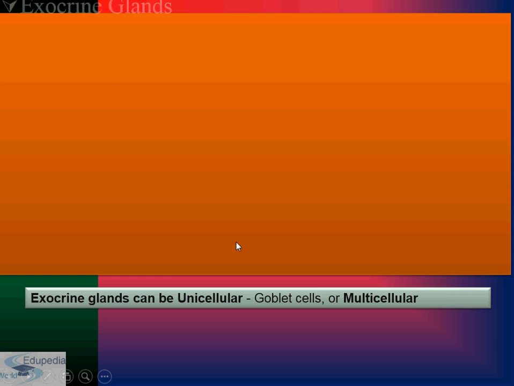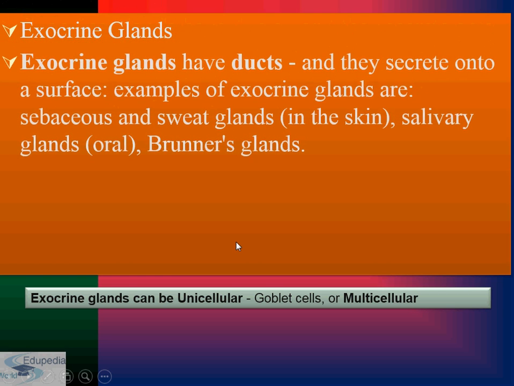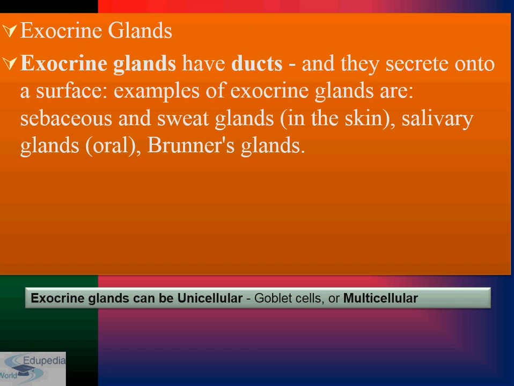Now comes the exocrine gland. Exocrine glands have ducts, and they secrete onto a surface. Examples of exocrine glands are sebaceous glands, sweat glands, salivary glands and Brunner glands. Have you ever noticed that even after washing your hair, just after 2-3 days, oil comes into your hair automatically?